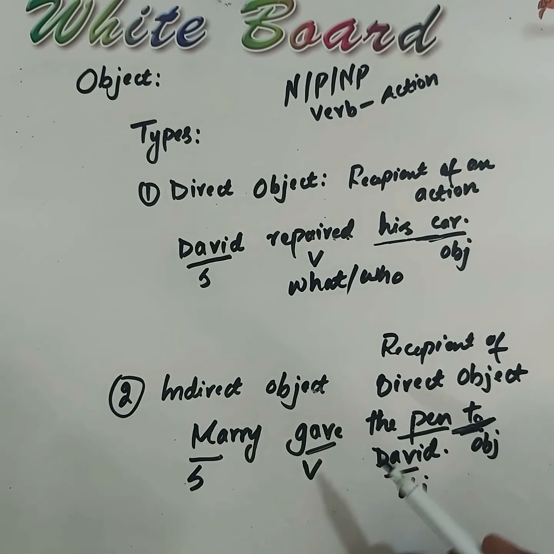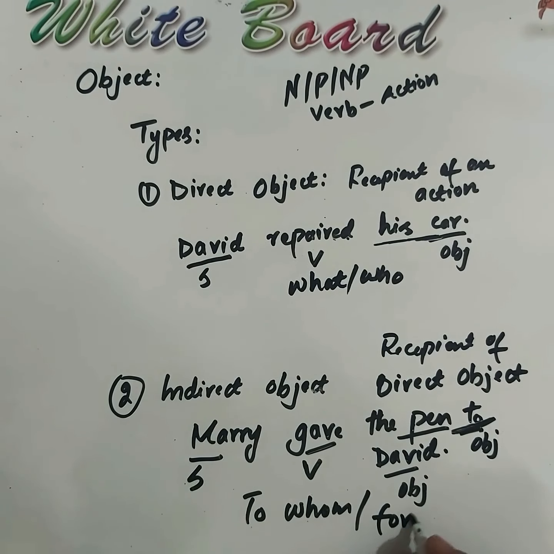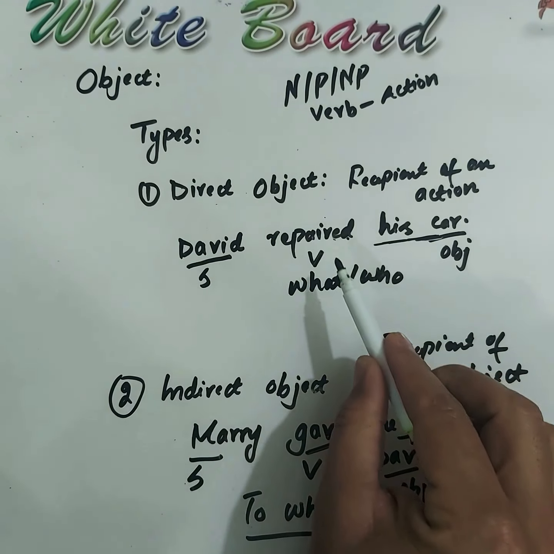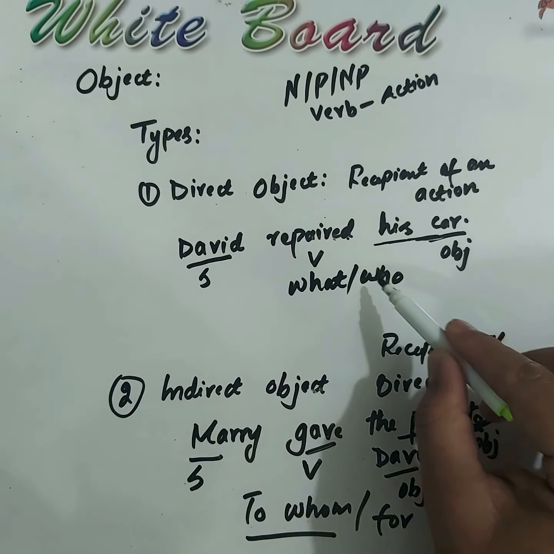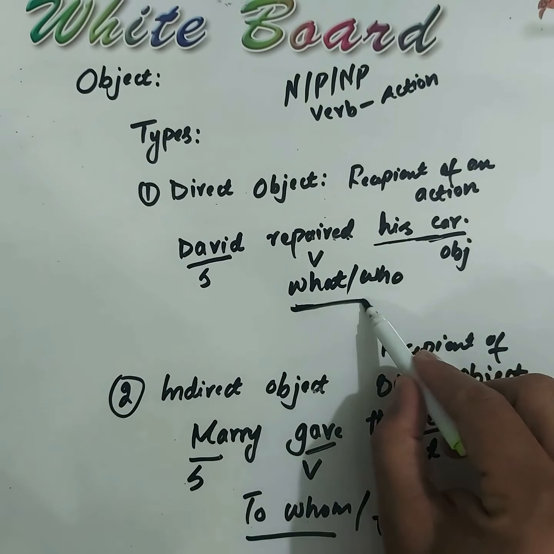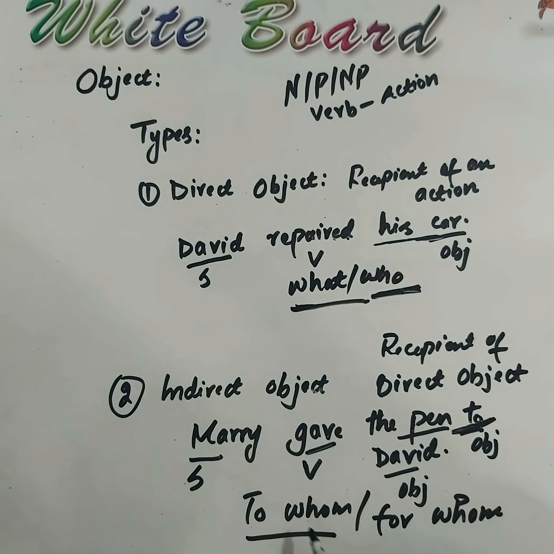Students, again another important thing. Indirect object answers the question to whom or for whom. This is important. In direct object, the important distinction is what and who. And in indirect object, it is to whom and for whom.